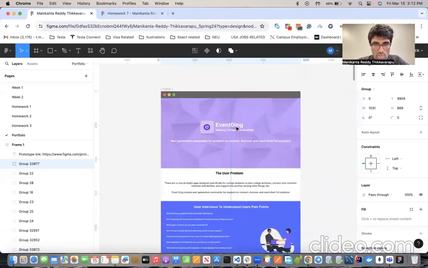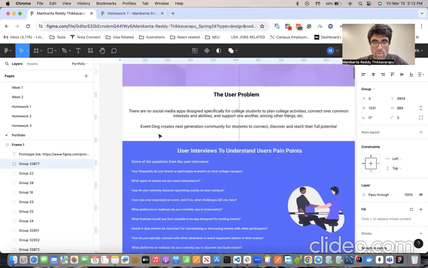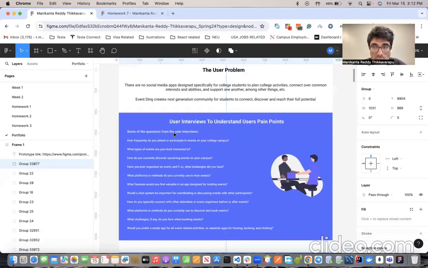So yeah, this is the portfolio of my eventing application. Eventing is an event hosting app where you can host events, and it can be used by college students. So what's the user problem? There are many apps like Eventbrite and Meetup. Using these apps, you can host events, but till now there is no app where college students can use event hosting to plan college activities and so on. So this is where eventing comes into the picture.